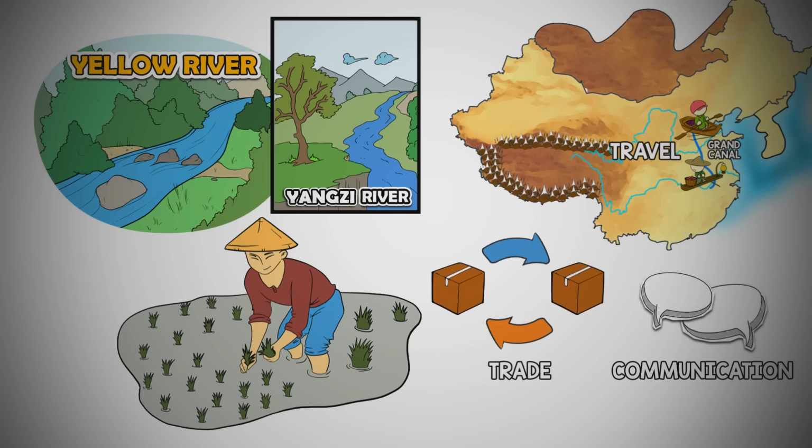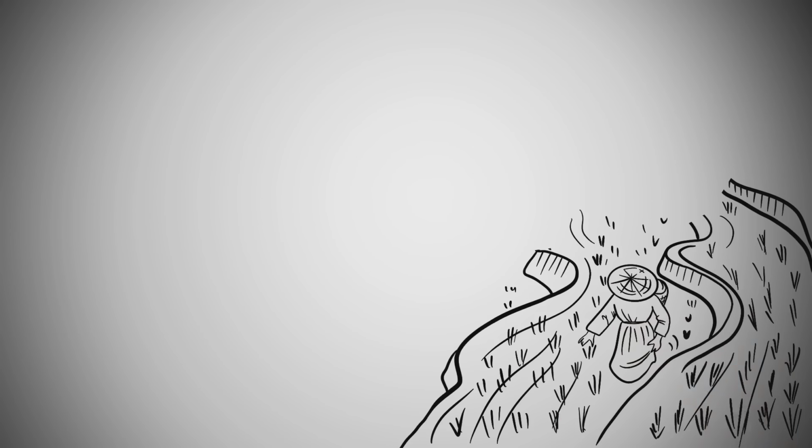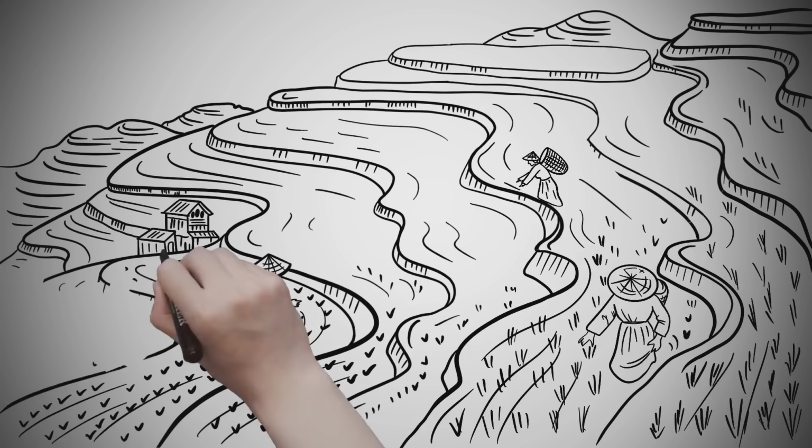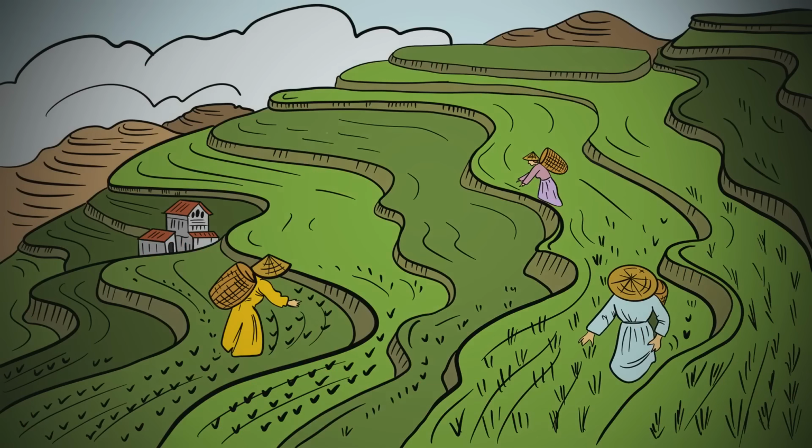In this way, food grown in the south was able to reach northern China, where the climate was colder. The Chinese also created terrace farming techniques, allowing rice to be grown on steep mountainsides.